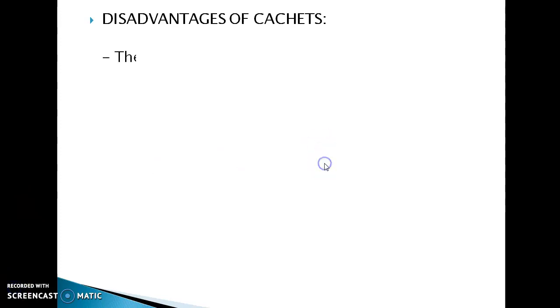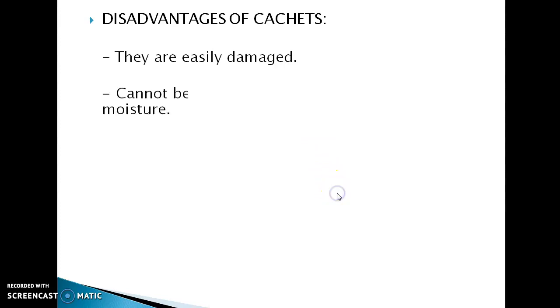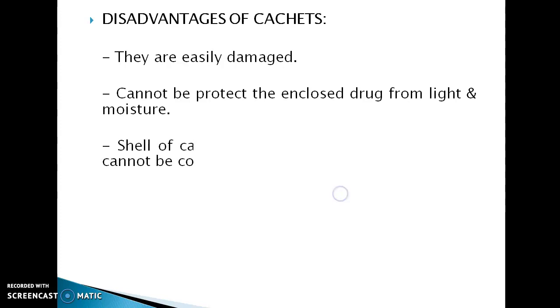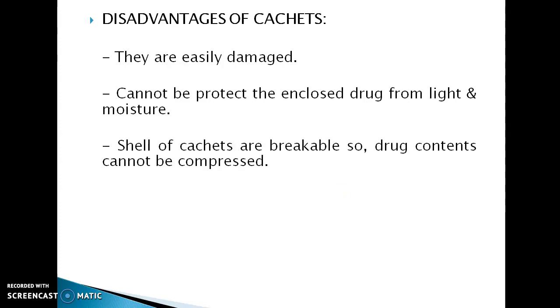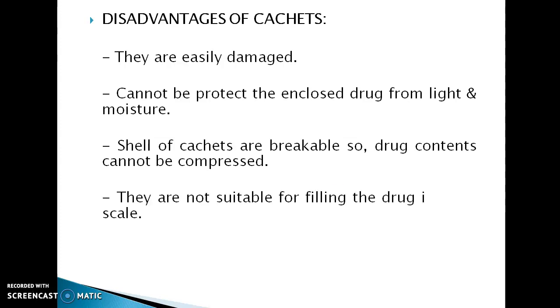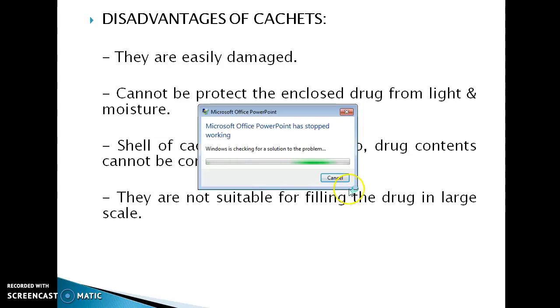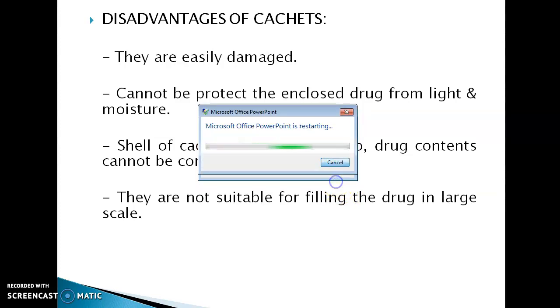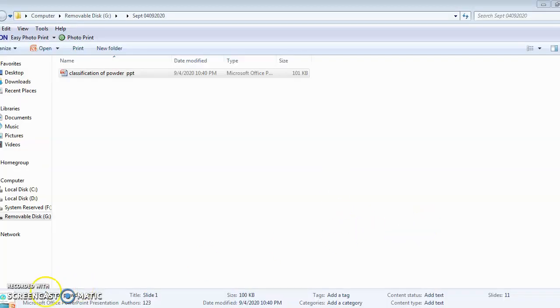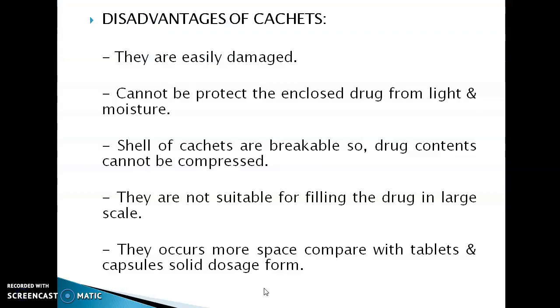Disadvantages of cachets: they are easily damaged, cannot protect the enclosed drug from light and moisture. The shell of cachets is breakable, so the drug content cannot be compressed. They are not suitable for filling the drug on a large scale. They require more space compared with tablets, capsules and other solid dosage forms.